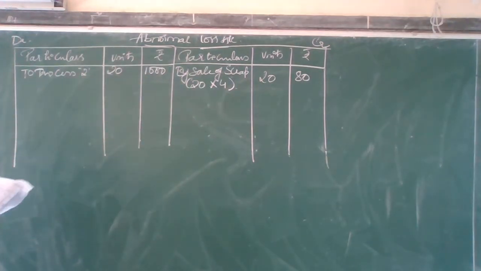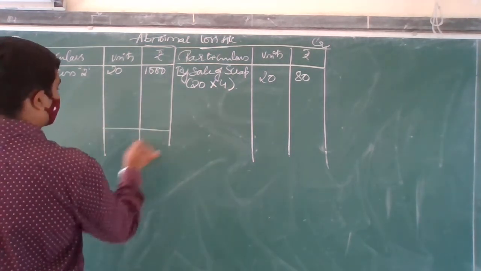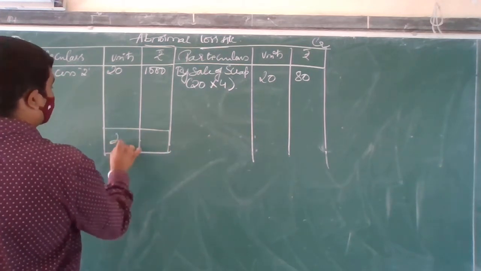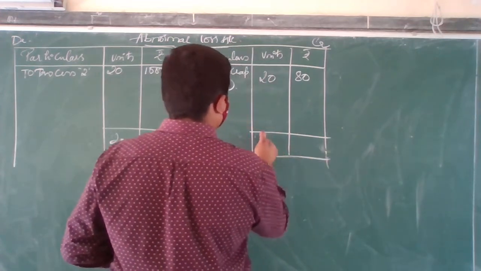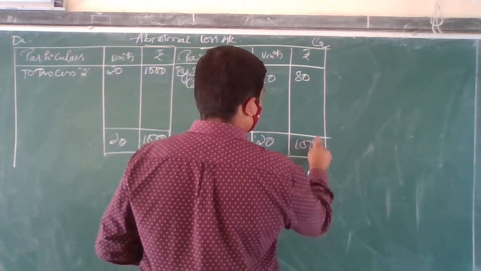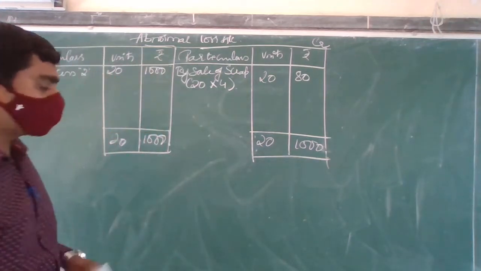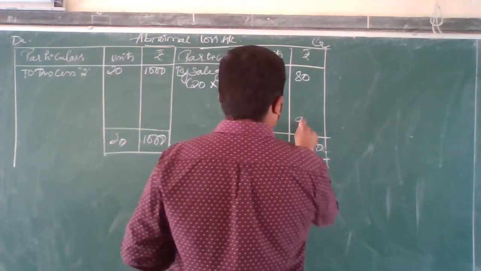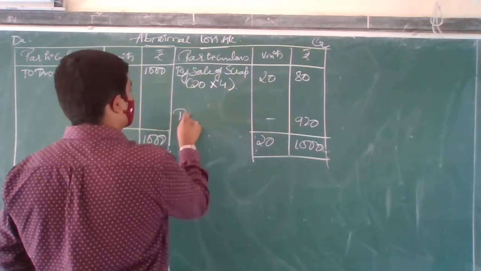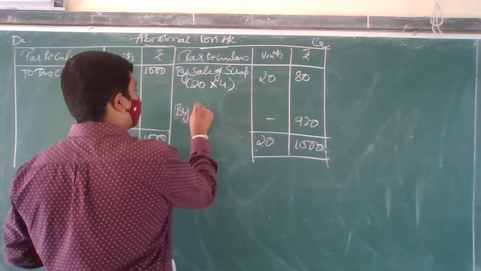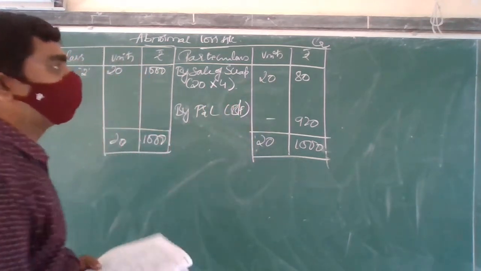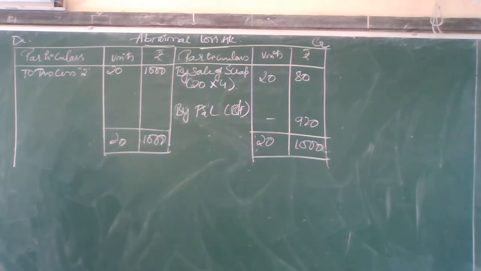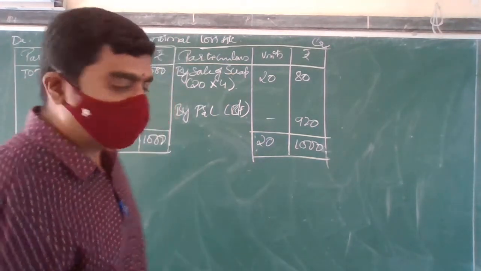Okay, which side do I have more? This side also. That is units, 20 units. So 1000 minus 80, how much are you going to get? 920. So this is to be taken as by profit and loss balancing. I hope you know this abnormal loss. Then next one, abnormal gain account.